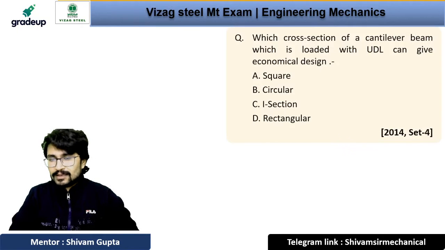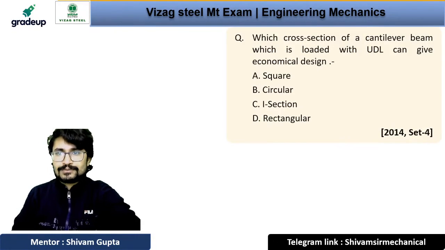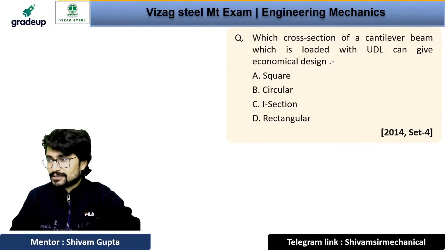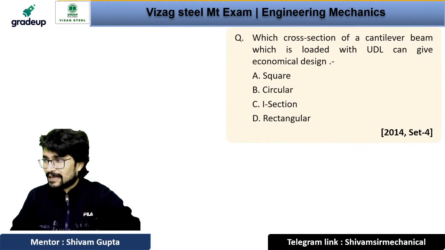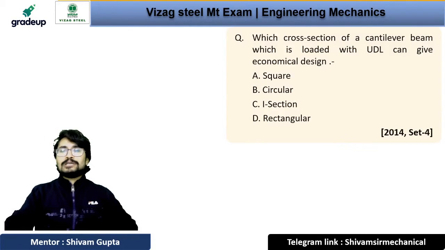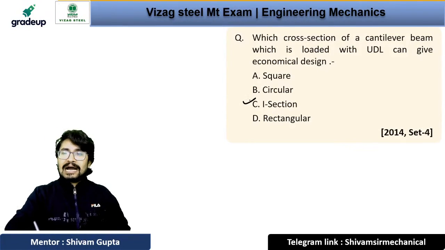Okay. So what will be the answer for this question? Yes, great Pratik, great TNV, great Shivendra, good. Dheeraj, very nice. So the correct answer for this question will be I section.